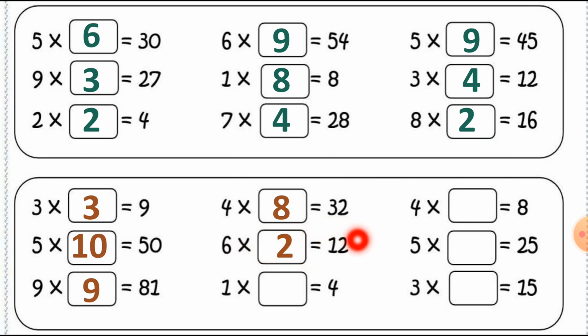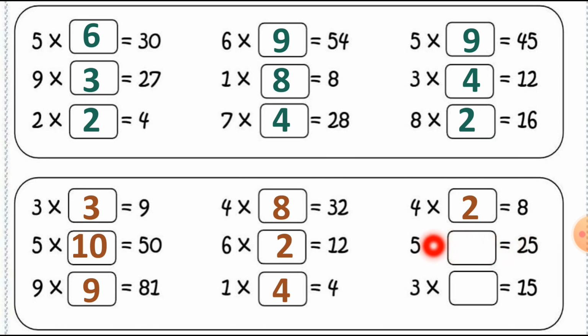6 2s are 12. Now here in the table number 1, multiplying with what do we get the answer 4? 1 4s are 4. Here 4, and multiplying with what do we get the answer 8? So 4 2s are 8. Right? We get the answer 4 2s are 8. Here is 5 and 25.